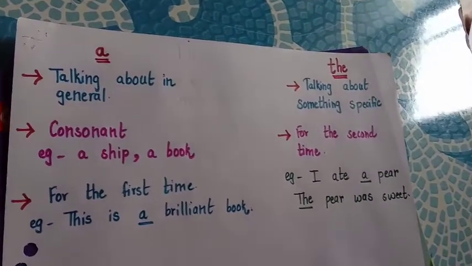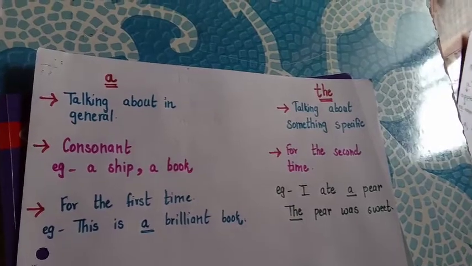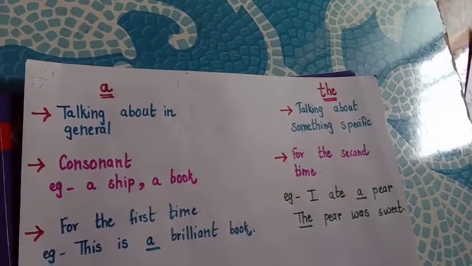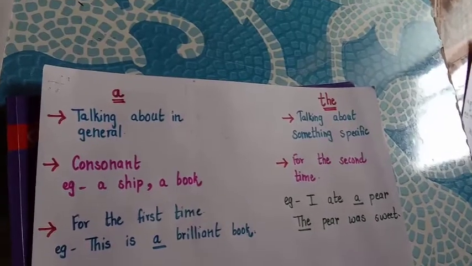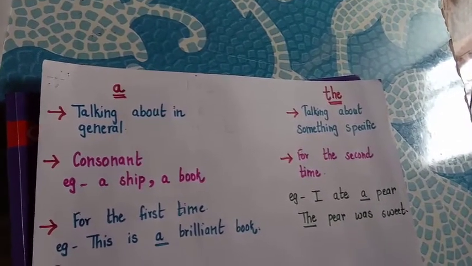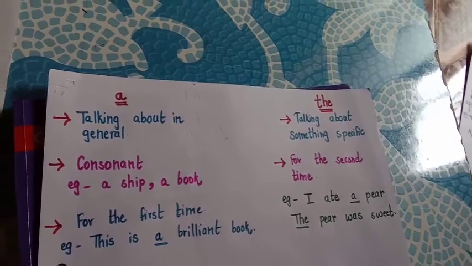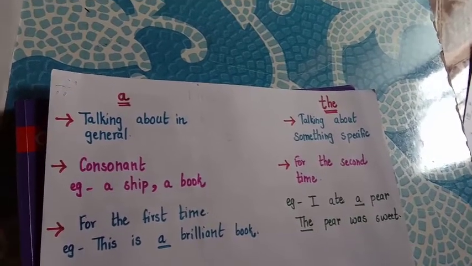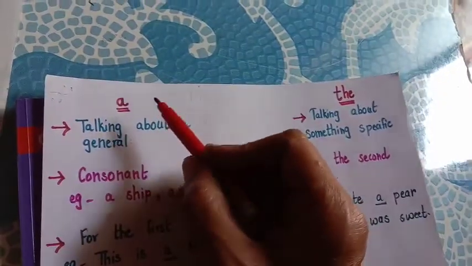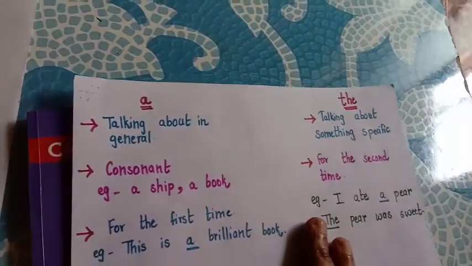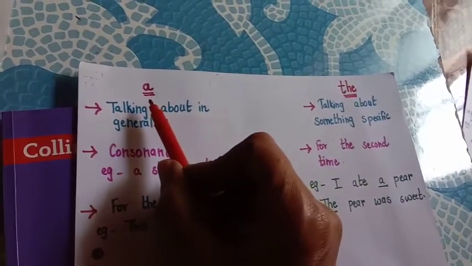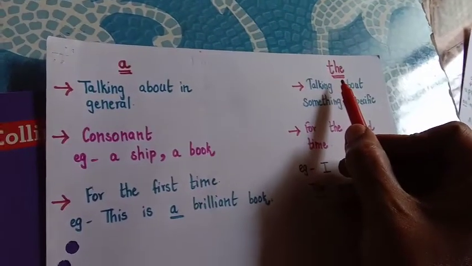Hello students, just a continuation of the last video. In the last video I had taught you that the article an is used for a vowel lettered word, and for the consonant lettered word we use the article a. Okay, now let us quickly see when do we use the article a and when do we use the article the.